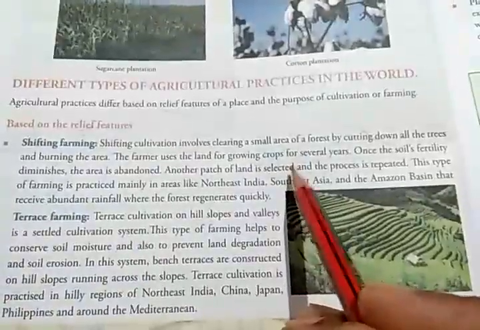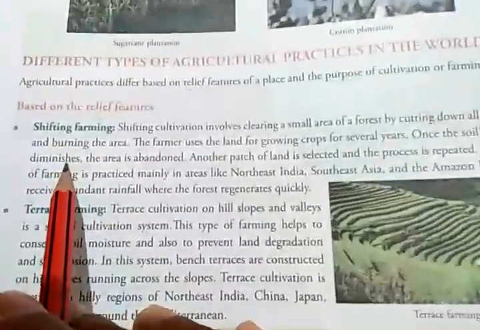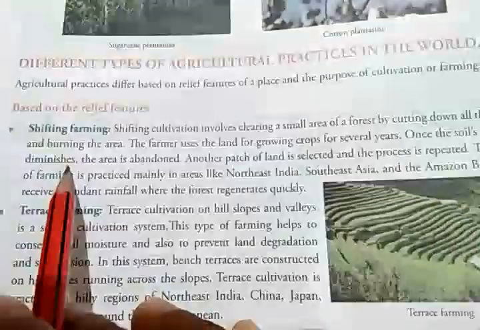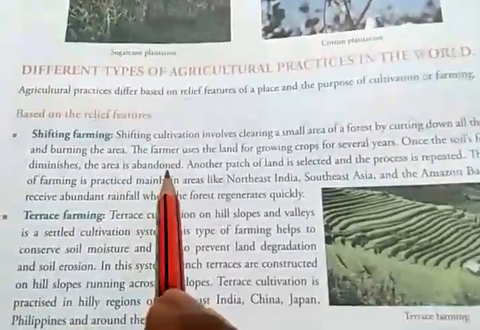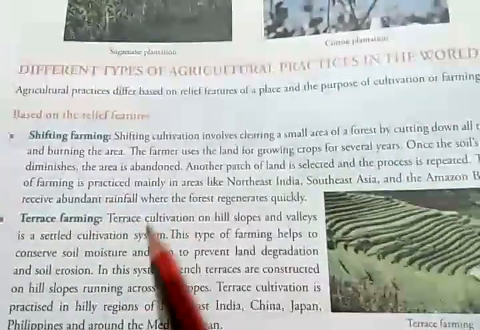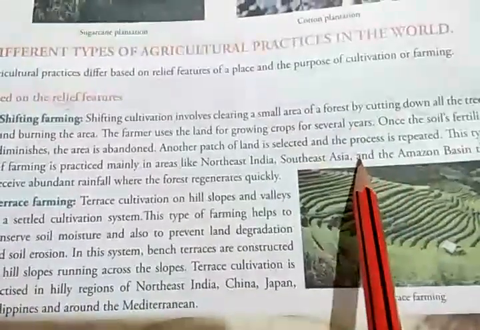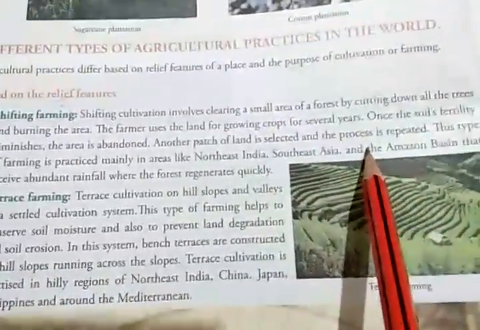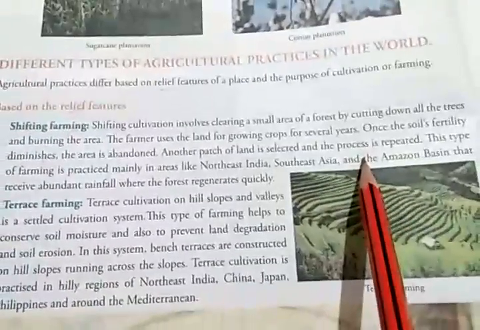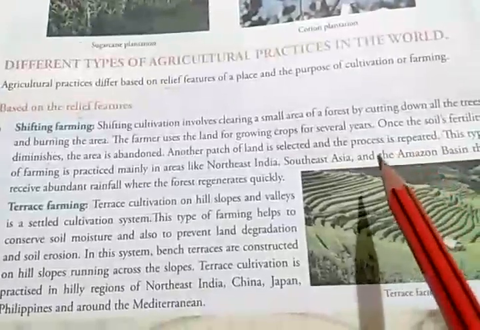But once the soil's fertility diminishes, that is, fertility goes down, the area is abandoned. Abandoned means left. That area is left, and they go to another piece of land. Another patch of land is selected and the process is repeated. Once again they will cut the trees, burn them, and grow crops for several years, and once again the soil will lose its fertility, and again they will shift to some other place. So this is called shifting farming.